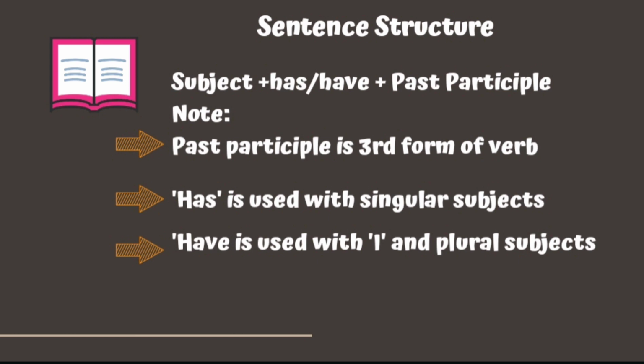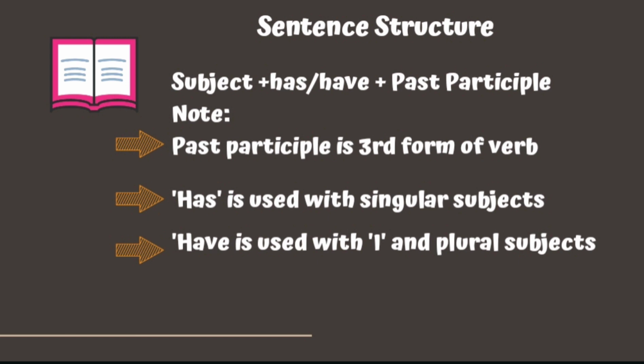Here in present perfect, we can use either has or have. Note that has is always used with singular subjects and have is used with I and plural subjects. And as you all already know, past participle is nothing but third form of the verb.